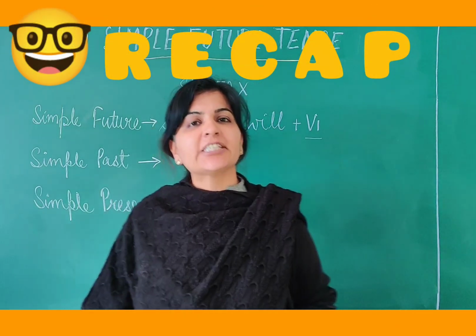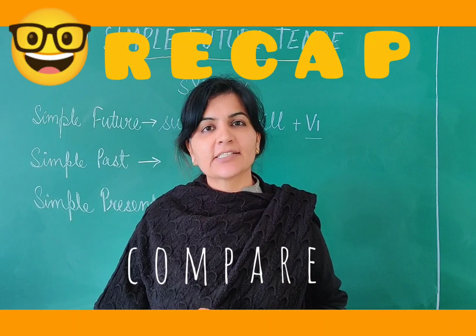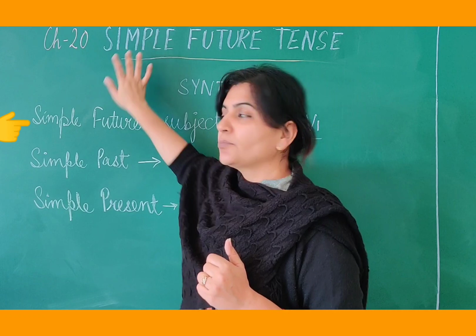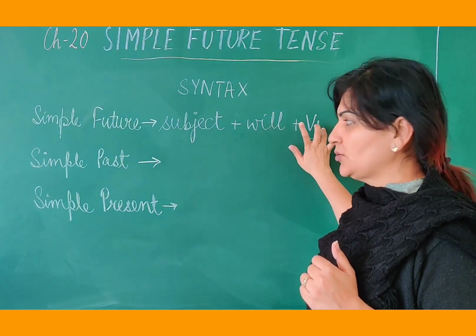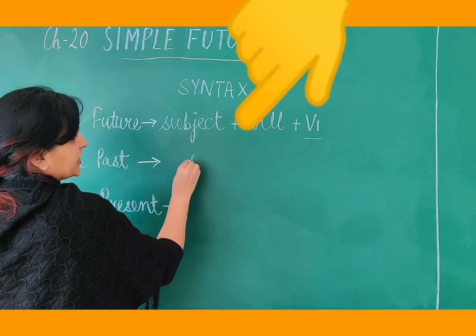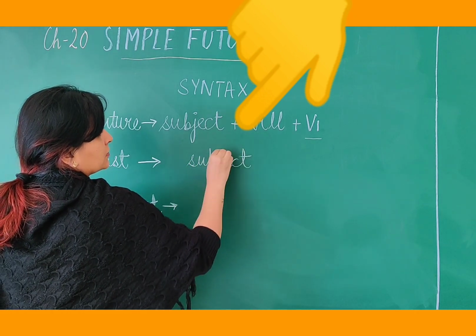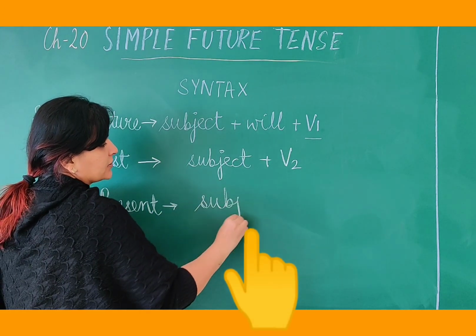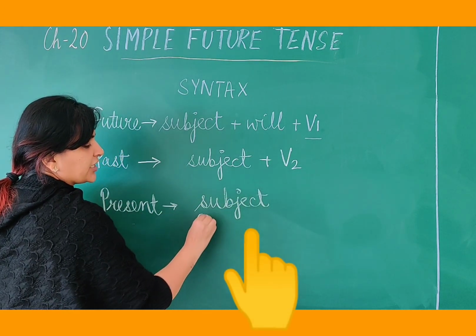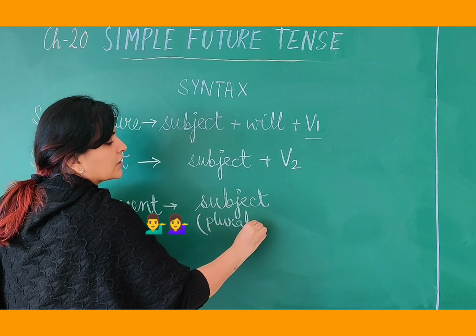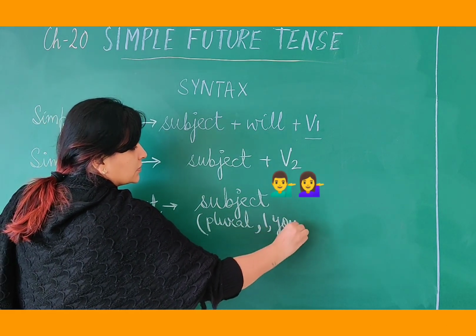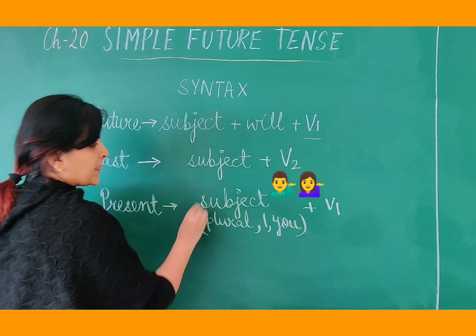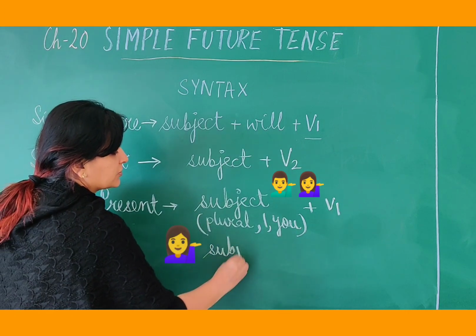Now let's have a quick recap where we compare all the three simple tenses. Okay. Simple future like we just finished. What is the formula? Subject plus will plus V1. Simple past, it is subject plus V2. Second form of verb. And in simple present, it is subject, which subject? Plurals, I and you. When we do this, it is subject plus V1. Okay. And when the subject is singular,